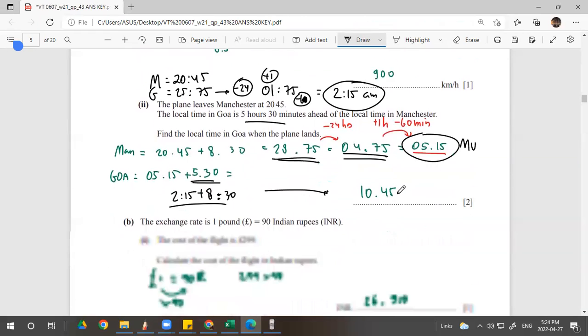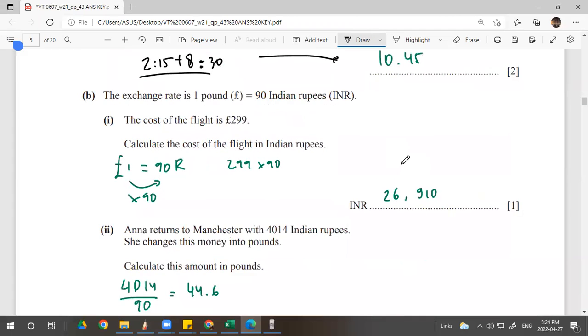Okay, now for question B, I will give you a simple explanation. 1 pound represents 90 Indian rupees. So very simple. From 1 to 90, you multiply by 90, right? From pounds to rupees, you multiply by 90. From rupees to pounds, then you divide by 90. Okay, so calculate the price of the flight in Indian rupees from pounds to rupees. Just multiply by 90. Very simple.